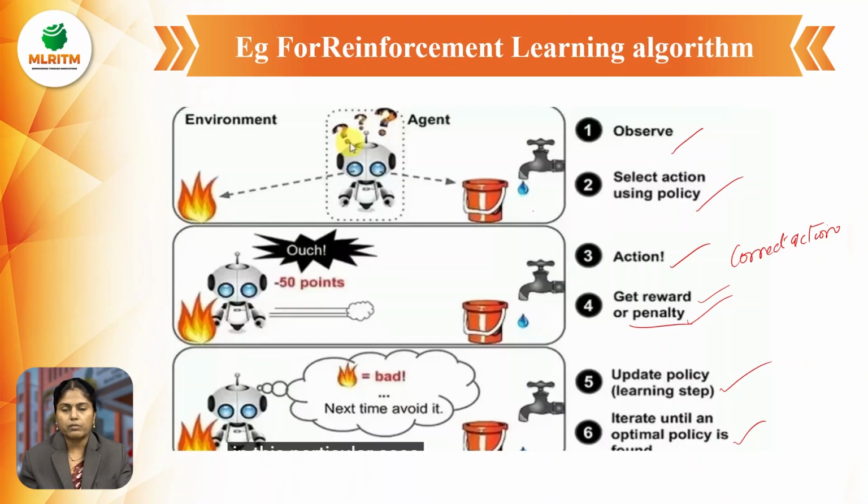And the next one is the reinforcement algorithm. In the reinforcement algorithm, these are the 6 steps that we are going to follow. At each and every step we have to consider the policy. The policy should be updated and it should be iterated. And in this reinforcement algorithm, there will be rewards and penalties. By observing this, we have to choose the correct policy and we have to iterate each and every time, and the policy should be correct until the operation is done and you are getting the correct result. Thank you.